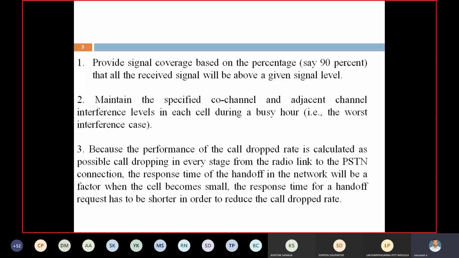The response time should be shorter. Within a millisecond, the handoff should be raised, and then automatically the call will not be dropped. When the response time increases, we are trying to make a handoff, but no handoff can be initiated. At that time, automatically the call will be dropped. That's why the response time should be low to reduce the call drop rate.